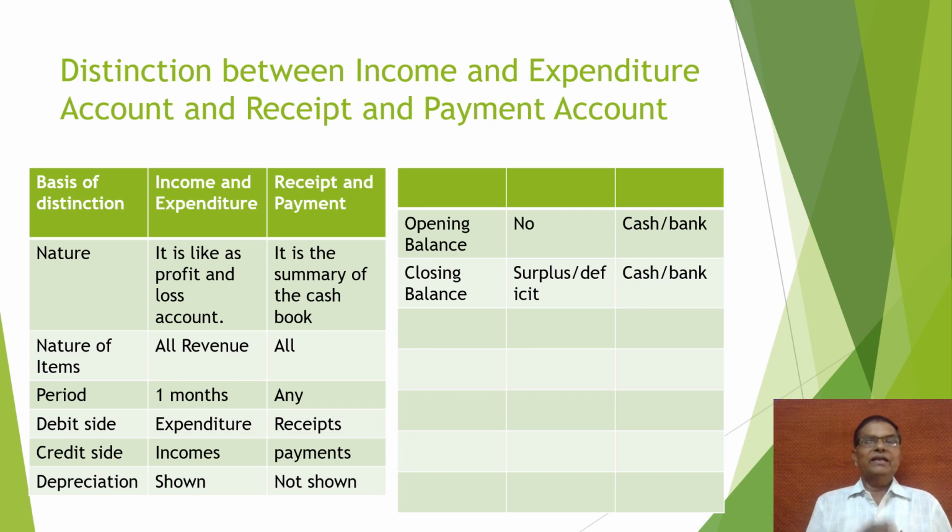Closing balance: in case of the income and expenditure account, either there will be surplus or deficit. If the expenditure is less than income, there will be surplus. If the expenditure is more than receipts, there will be deficit. And in case of the receipts and payment account, the closing balance of cash and banks is shown.